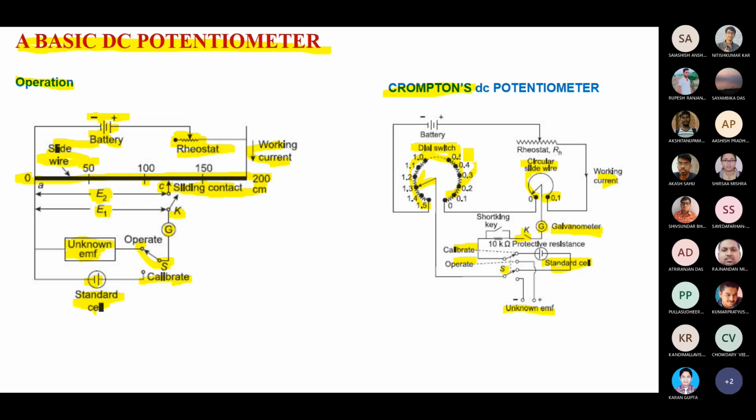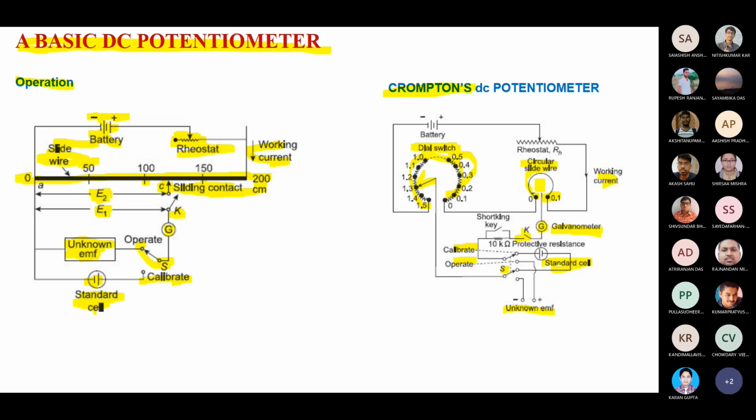If we change that regulator, it's like a dial switch, and the resistance values are changing. By changing that value you can see how much deflection there is, and based on it you can get the unknown EMF value. First you have to set the standard cell value. When it is at the standard cell point, you calculate how much deflection there is first, then switch it to the unknown EMF.